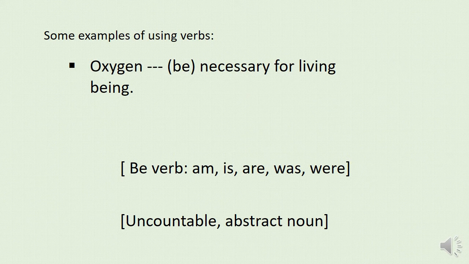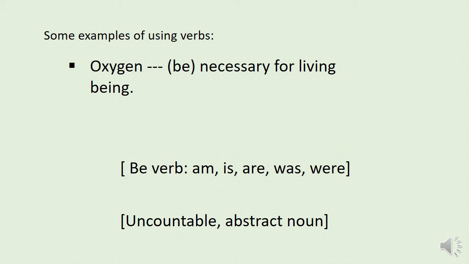Look at our first example. Oxygen dash be necessary for living being. What do we need to put in the gap? Think about the subject. Here the subject is oxygen. It is an uncountable abstract noun.